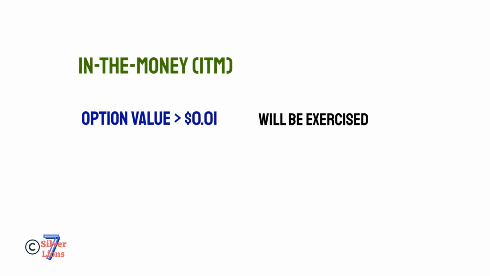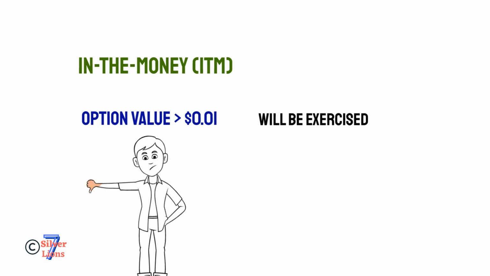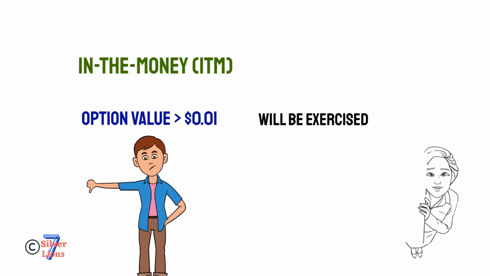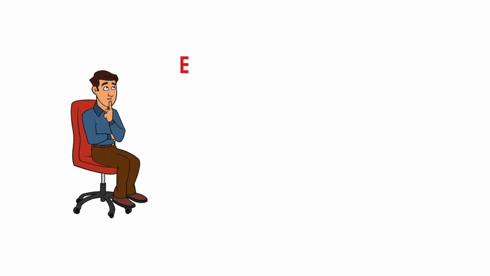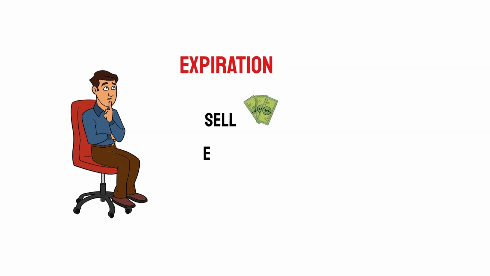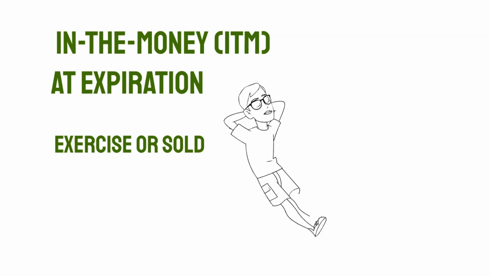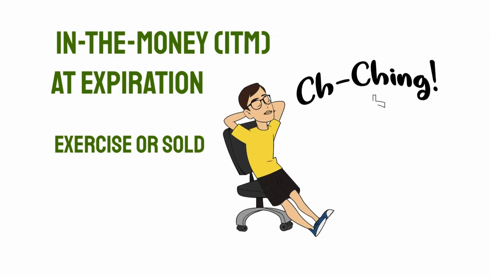If your option is in the money at expiration, but your account doesn't have enough money to buy the stock position, your broker may choose not to exercise the option. This is also called DNE, do not exercise, and any gain of option value will be wiped out. So you need to pay attention when your options get closer to expiration. The contract holder must decide whether to sell, exercise, or let it expire. When an option is in the money, it can be exercised or sold. If you don't have enough money to exercise the options, you had better sell your options with profit.